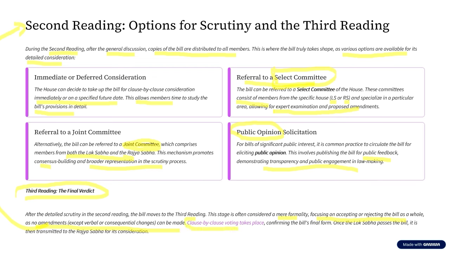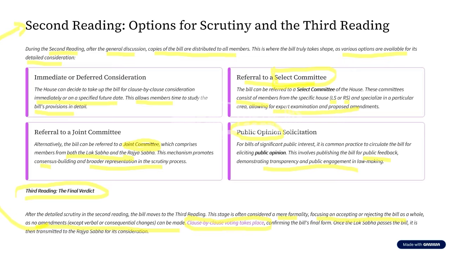And then what happens in the third reading? Clause by clause voting takes place. That is, a bill might have 10 different clauses. So clause 1 will be voted, clause 2 will be voted. In this form, the bill will be voted in all its clauses. Once all the clauses are voted, it is considered that the bill is passed in that particular house.